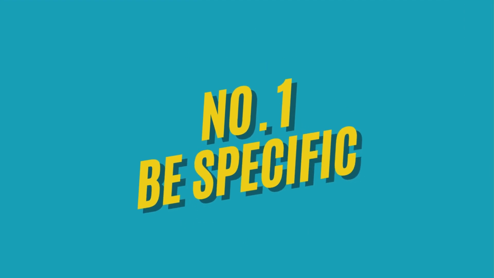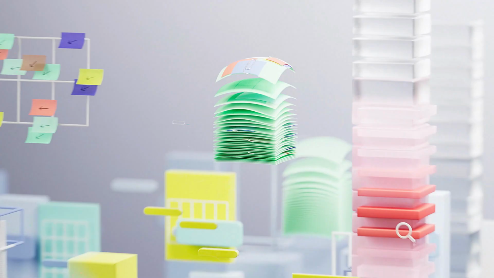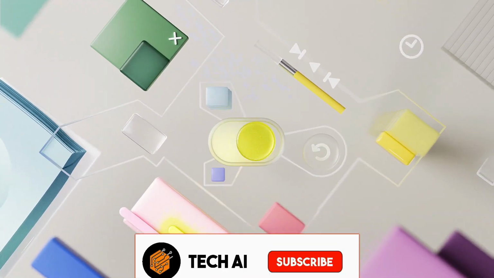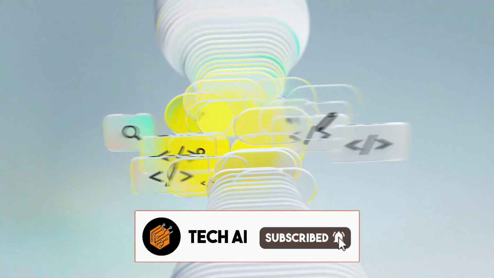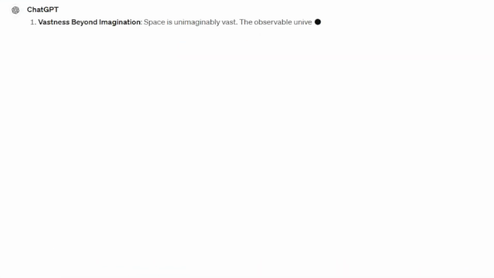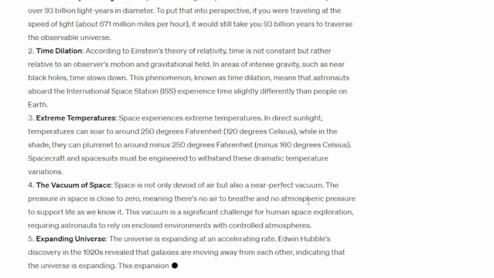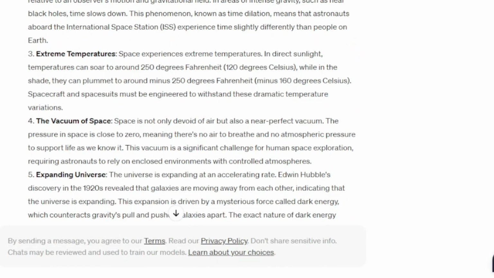1. Be specific. When you use any AI tool, make your message clear. This is the first formula. Now, what does it mean? Understand this with an example. If you make facts videos and you prompt ChatGPT, "5 interesting facts about space," you will get the answer. But it is very generic and not specific.